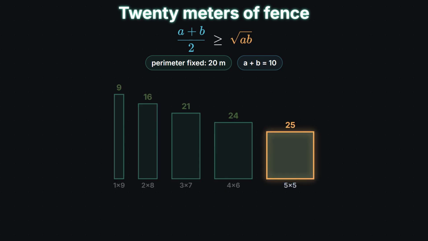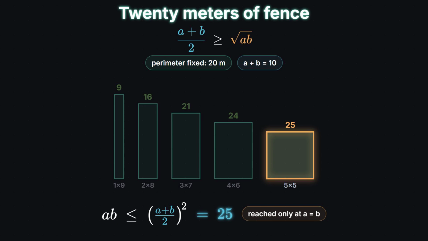The square wins. Why? Square both sides of our inequality. The area, A times B, is at most the arithmetic mean squared. And A plus B is fixed at 10, so that bound is 25. The only way to reach it is A equals B. Best rectangle, the square. No calculus anywhere. A fixed sum puts a hard ceiling on a product, and you touch the ceiling only at dead even.